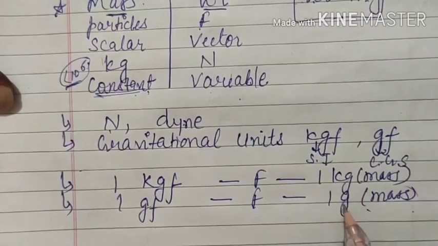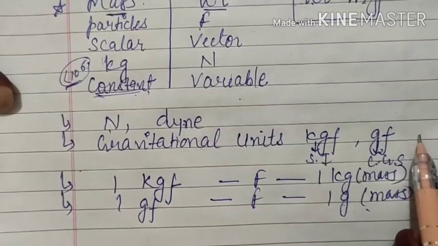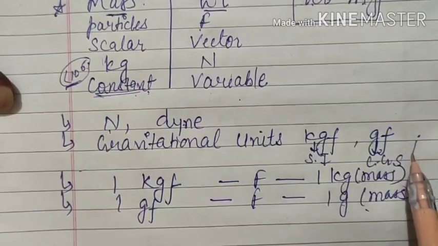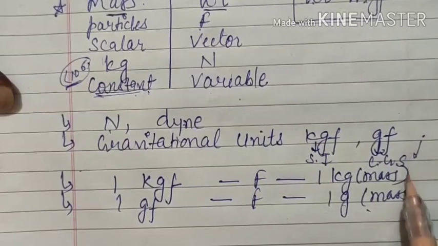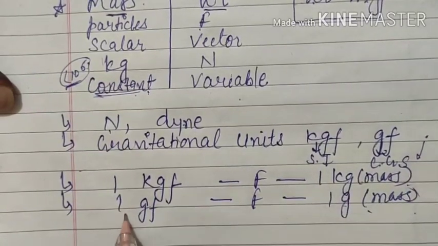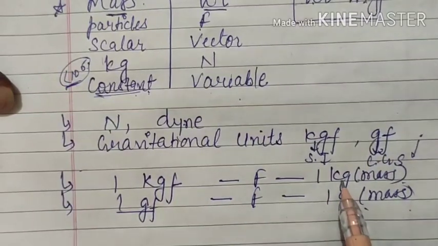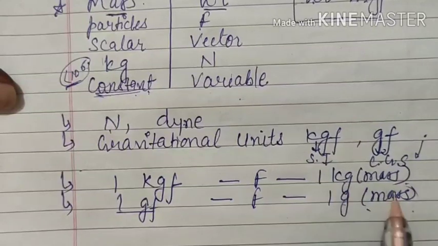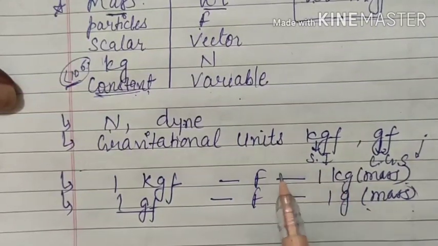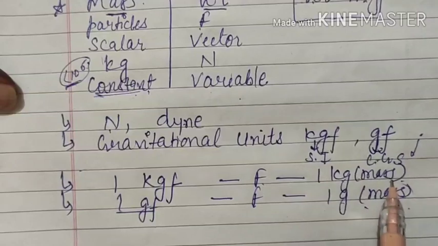If 1 gram of object is placed on Earth's surface, then with what force it will be attracted towards the Earth, that is 1 gram force. And if you are talking about SI, you can say kilogram. So the amount of attraction force or force due to gravity on 1 kilogram of mass is known as 1 kilogram force.